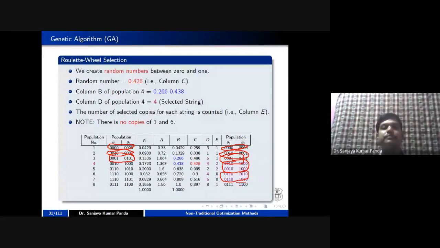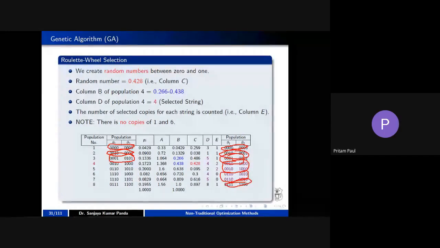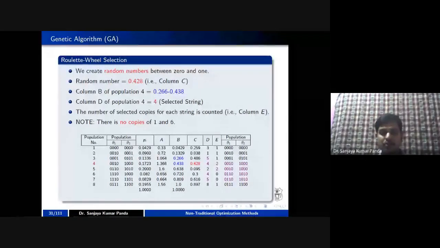The last one is not 0, 0. So 0, 1, 1, 0 is repeated. 0, 1, 1, 0 is nothing but your population number 5, because 6 and 7 you have discarded.